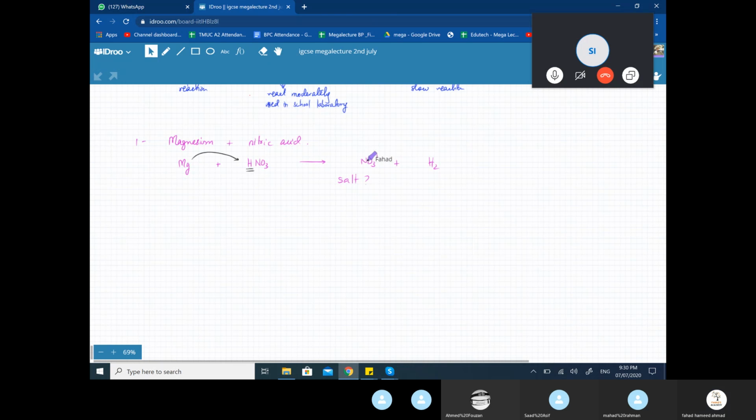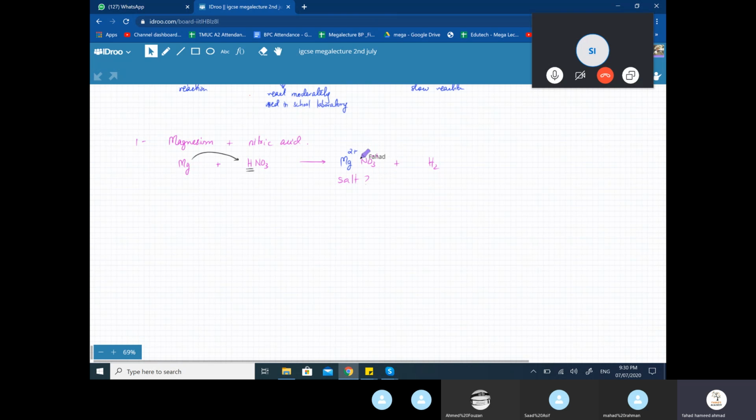And in the place of H, there's going to be Mg taking its place. Mg comes in, knocks out the H, neutralizes the acid, and takes over where H was. So instead of H being there, there's Mg over there. And Mg is a group 2 metal, so it's going to have a charge of 2+. So what would be the formula?